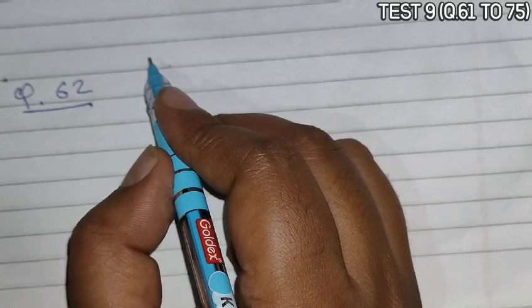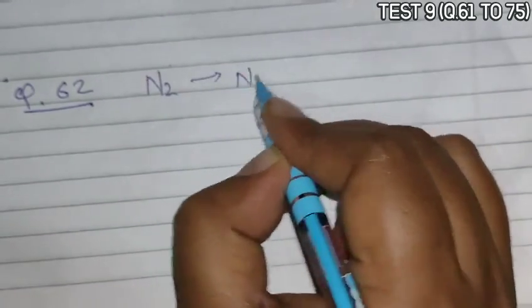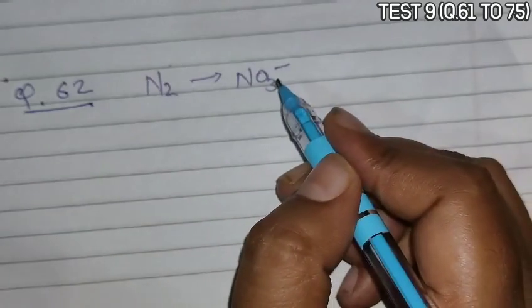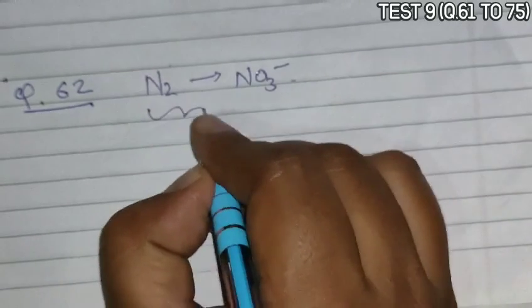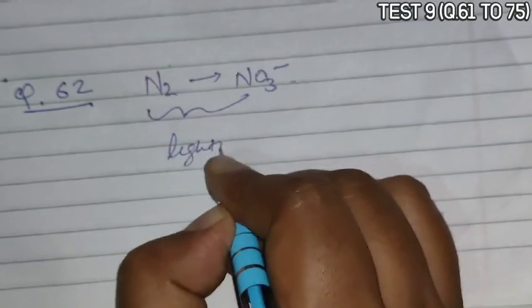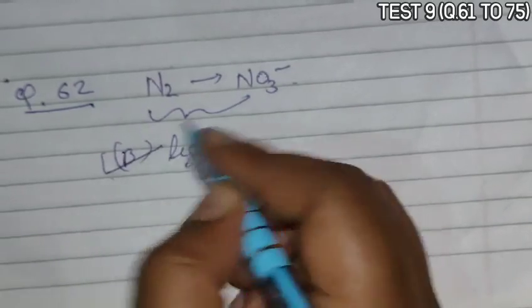Next is question 62. Question 62 asks about one of the ways in which nitrogen of the atmosphere is converted to nitrate for plants by the action of. So this conversion is carried out by lightning. So option B is the correct answer.